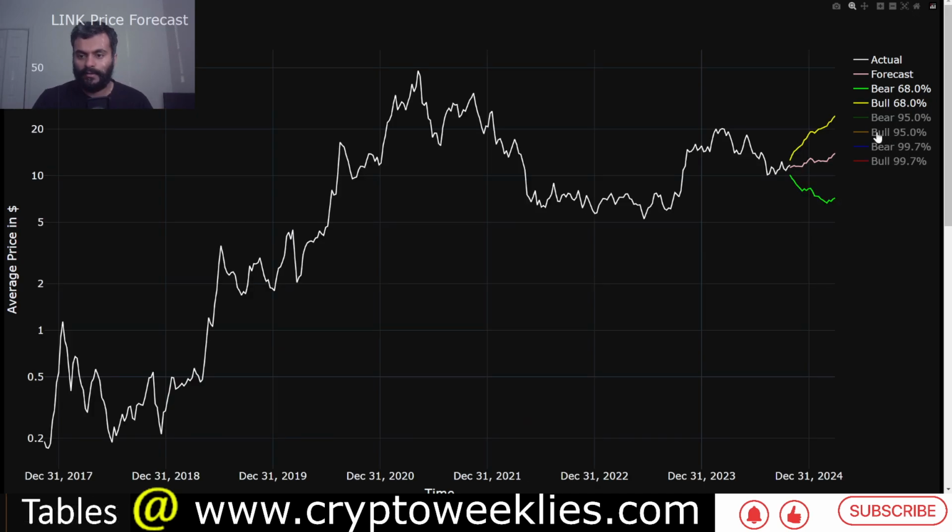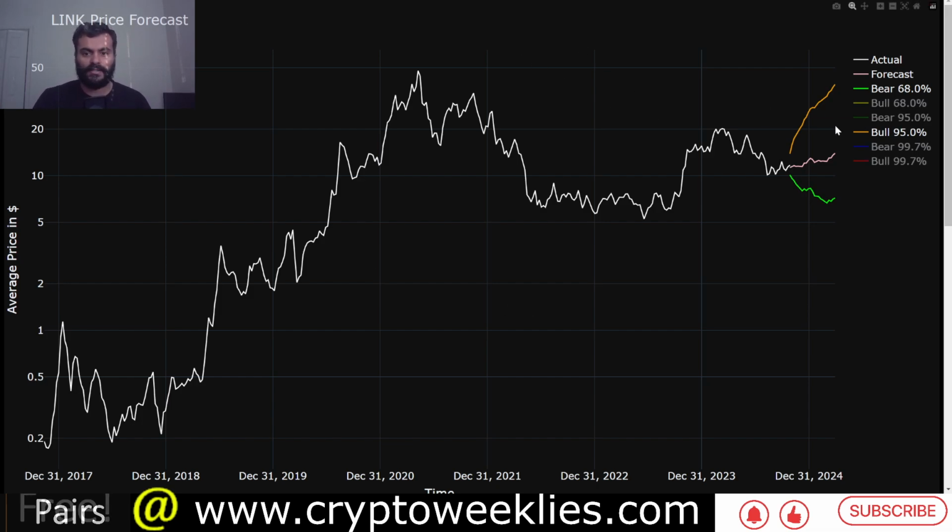If, on the other hand, the market has a parabolic move like it did towards the end of 2020, which was the halving year for Bitcoin, during that phase you can see over here from October till December there was a sizable rally, although the bulk of the move happened in the early part of 2021, which would be the post halving year, similar to what 2025 would be. The 2 standard deviation bull case for Link is between almost $14 and $39 between now and end of March of 2025.